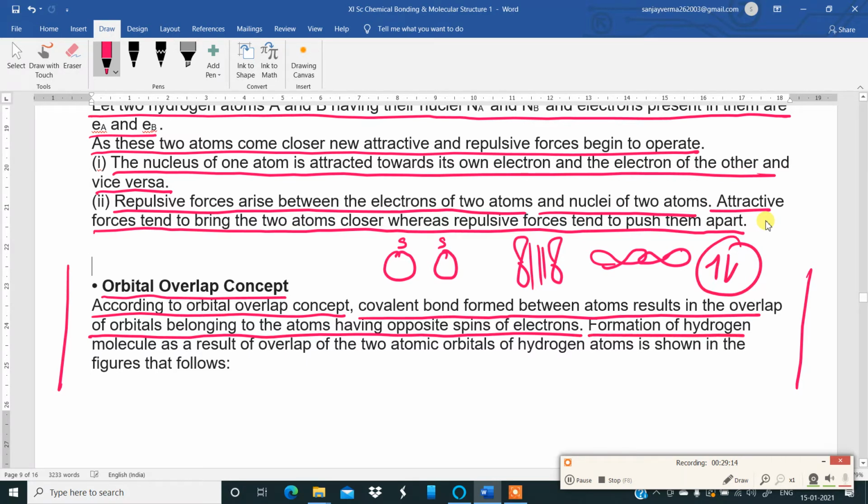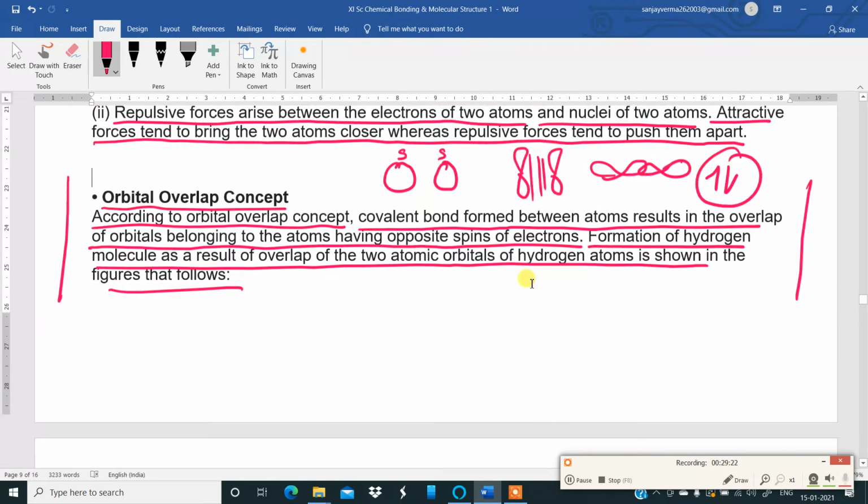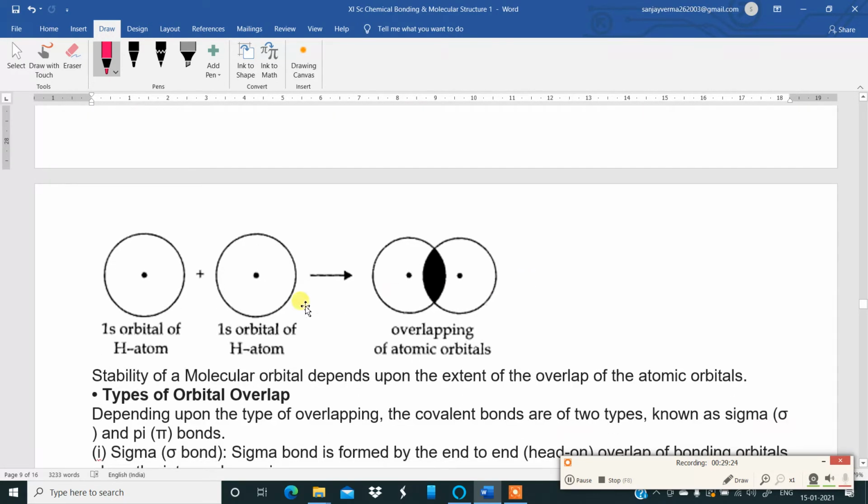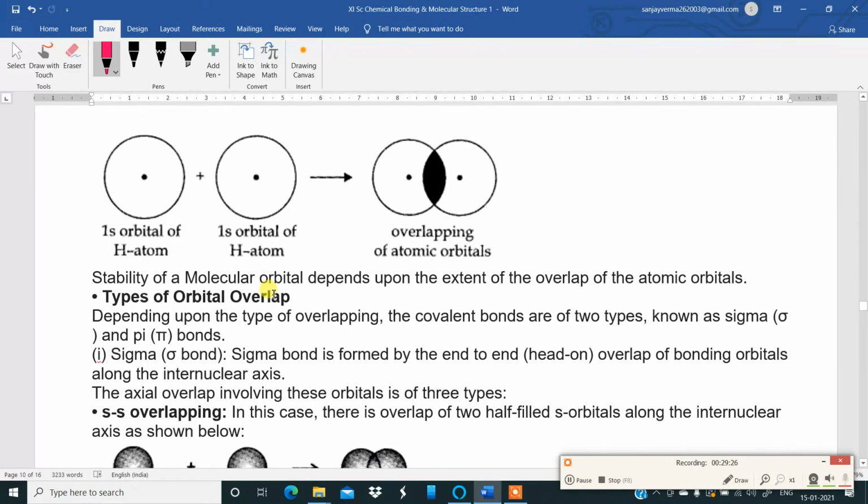Formation of a hydrogen molecule as a result of overlap of the two atomic orbitals of hydrogen is shown in the figures that you will see below. Now, have a look. 1s orbital of a hydrogen atom, the nucleus. Another 1s orbital of a hydrogen atom. So they are overlapping. This is called s overlap.